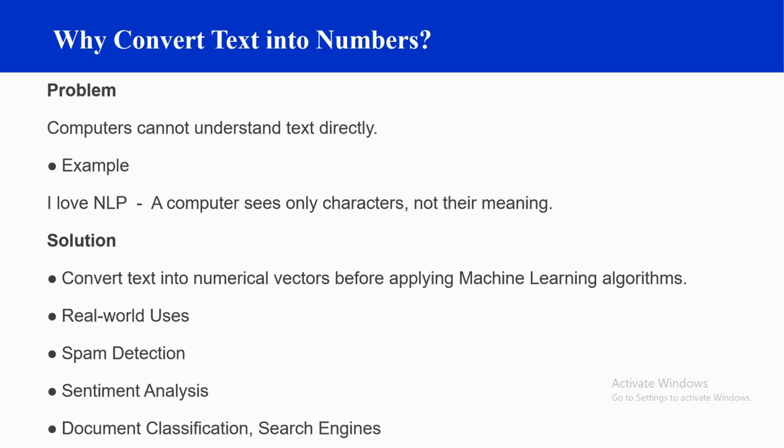Likewise, in document classification, news articles or documents are converted into numerical vectors so they can be grouped into categories, such as sports, politics, or technology. Similarly, search engines convert text into numerical representations to retrieve the most relevant search results. So converting text into numbers is the first and one of the most important steps before applying machine learning techniques to text.